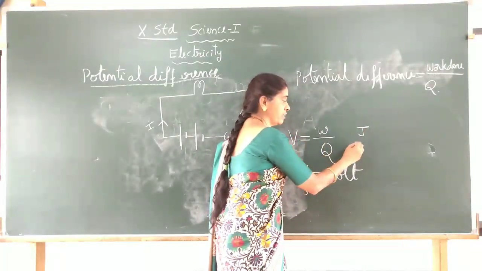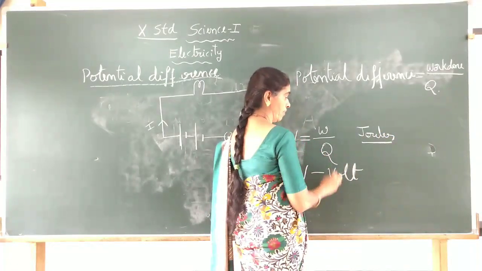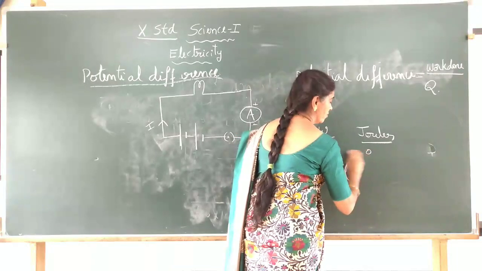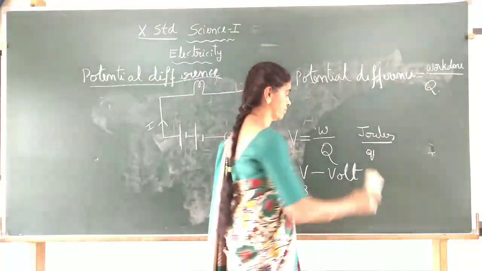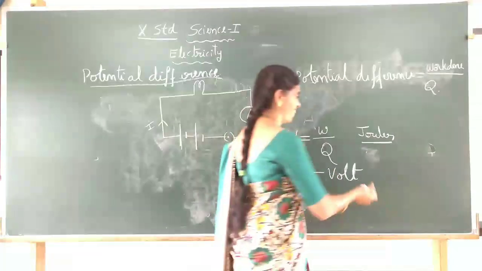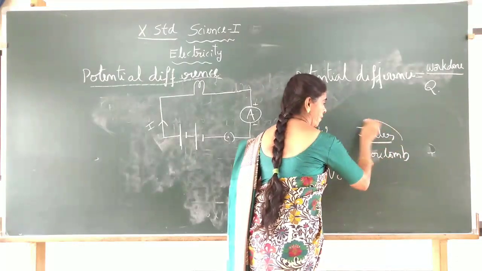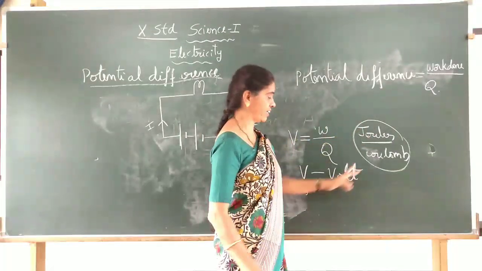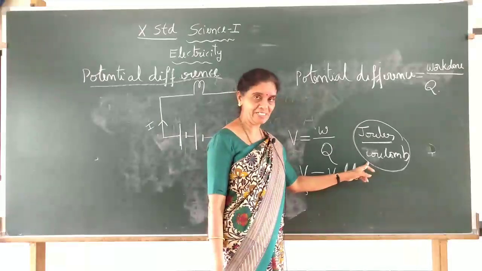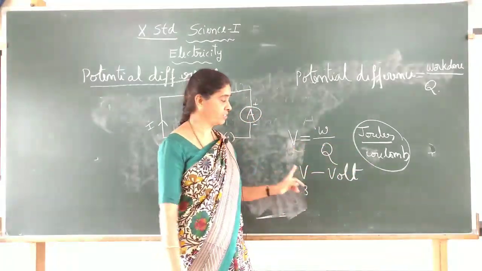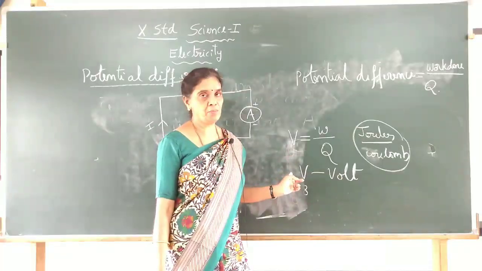What is the symbol of work done? Joules. And what is the symbol of charge? Coulomb. So, joules per coulomb, or in other words you can call joules per coulomb a volt. Joules per coulomb it is, but usually we use the word volt. We won't use the other one to refer to the voltage or the potential difference.